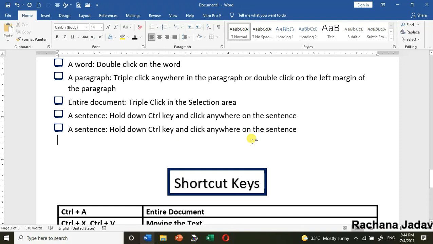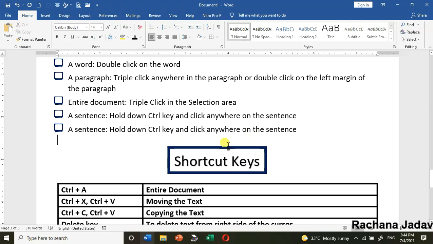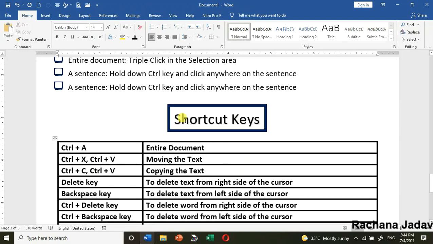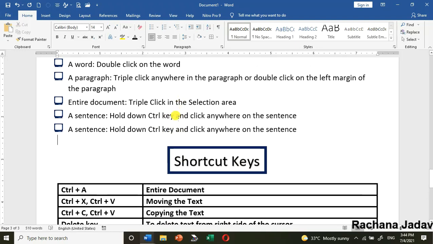Okay, so now the next part we will move on, that is delete the text. अगर आपको text को delete करना है, तो from the right side of the cursor, like I want कि मैं यहाँ cursor रख रही हूँ and from here whatever I have written that will be deleted, तो I will press the delete key.